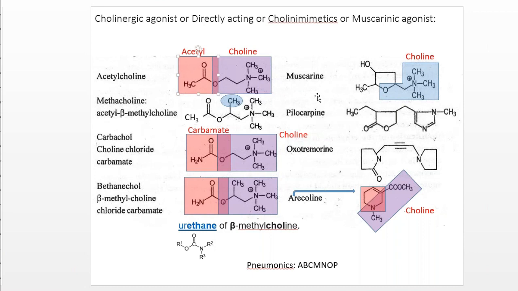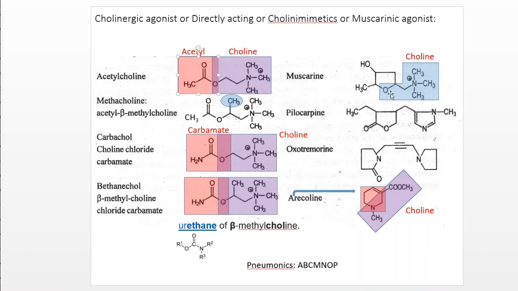Then muscarine, a drug that came from the fly Musca. The structure is similar and contains a choline structure, but from the choline structure the oxygen migrates to form a furan ring.